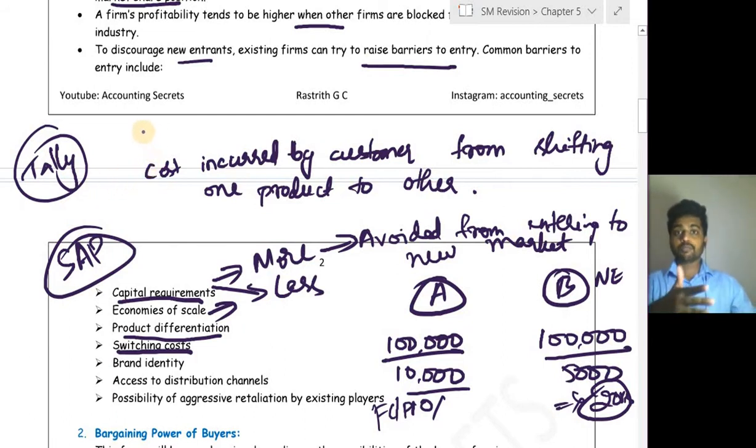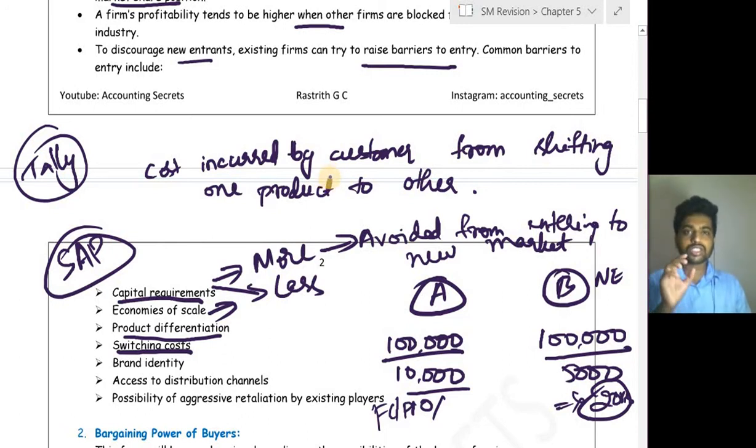SAP operates in a different manner, so employees who operate in SAP need some training, and there are many other SAP software expenses. Whenever the switching cost is more, buyers do not switch their product. They will remain with the existing product. So whenever the switching cost is more, it will be one of the barriers to the new entrant.